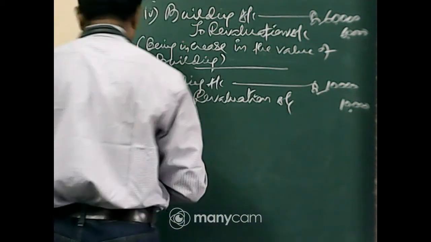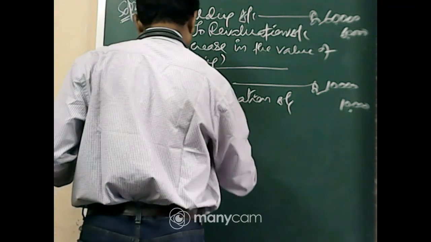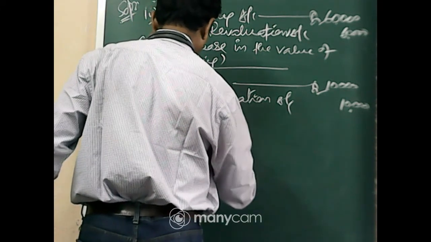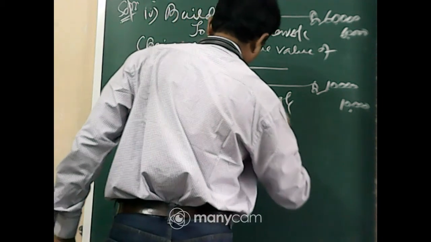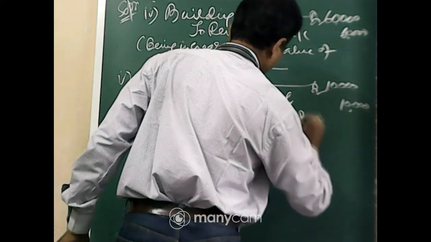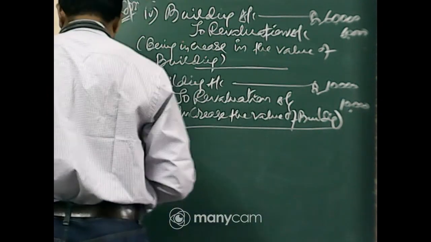Being increase in the value of building.